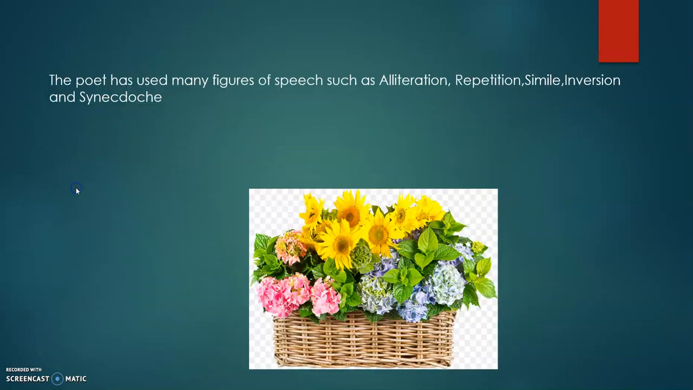Now, coming to the figure of speech. Children, the poet has used many figures of speech such as alliteration, repetition, simile, inversion, synecdoche. We saw, no? Even transfer epithet. Now, you can write this line and then you can write any two of the figures of speech. I have given you so many, no? You can write any two. But you have to mention the example. Write the example and then explain the figure of speech.